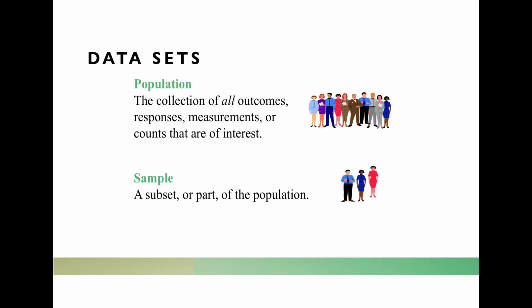So a population is really about however we first define it to be. It's kind of our target of interest. If we're wanting to know about how men specifically feel in the state of Washington, then that would be our target population, and every man who is in the state of Washington would be part of that population. So it includes all possible outcomes, responses, measurements, or counts of that particular targeted population of interest.